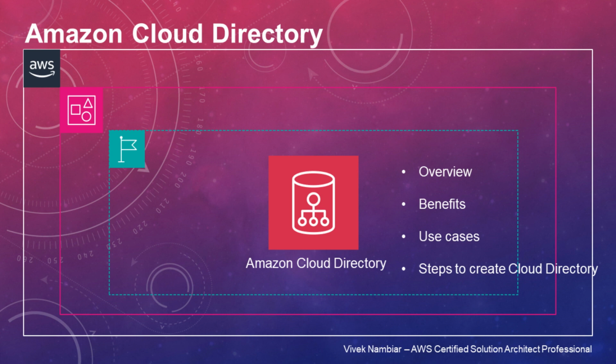Before you can create a directory in Amazon Cloud Directory, AWS Directory Service requires that you first apply a schema to it. A directory cannot be created without a schema and typically has one schema applied to it. However, you use Cloud Directory API operations to apply additional schemas to a directory. For more information, see Apply Schema in the Amazon Cloud Directory API Reference Guide.